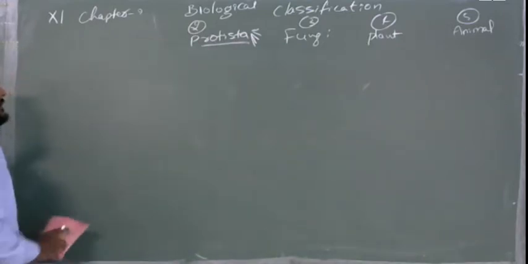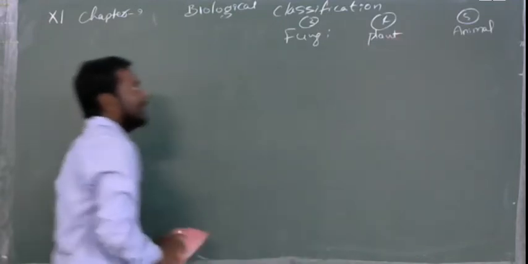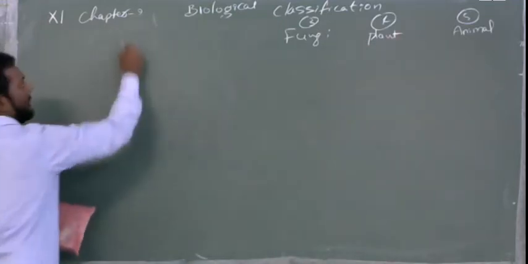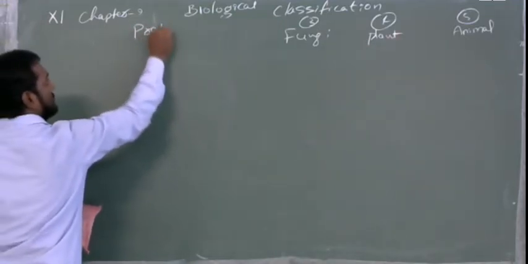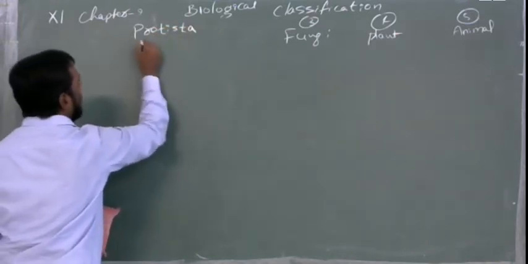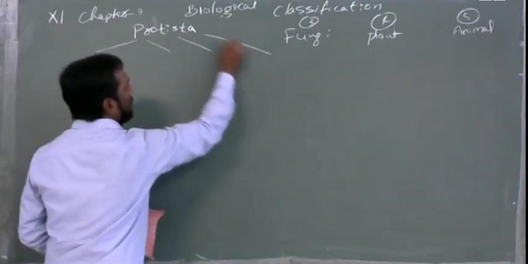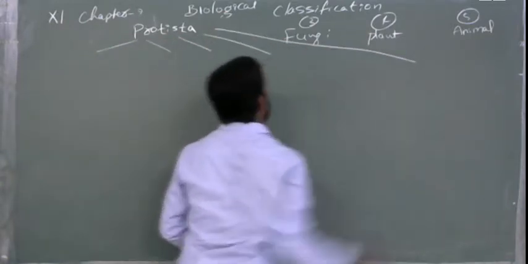Now, again, if you see the Protista, now we know it, but still we have to keep this because in the future we have to speak about this. So, the Protista are divided into how many parts? 5 parts. 1, 2, 3, 4 and 5.